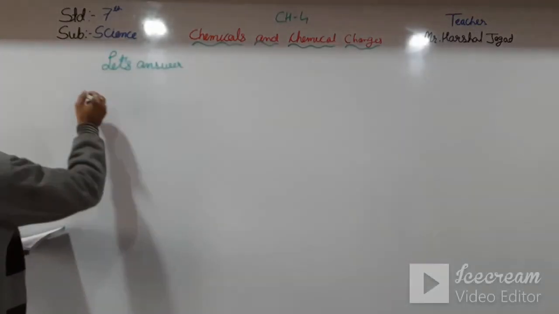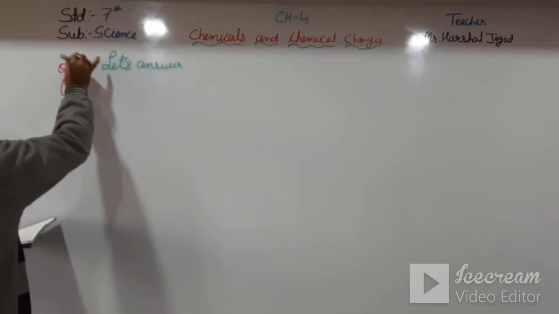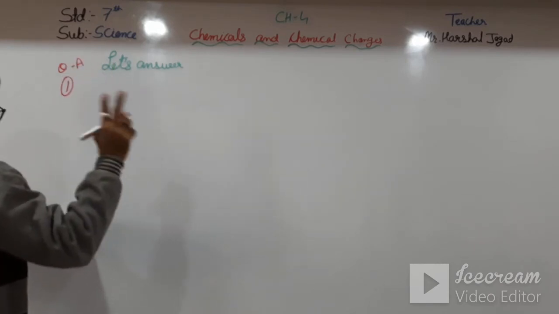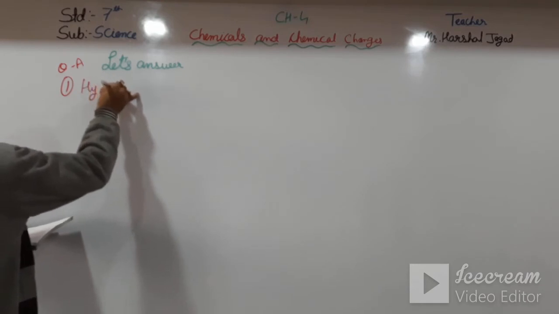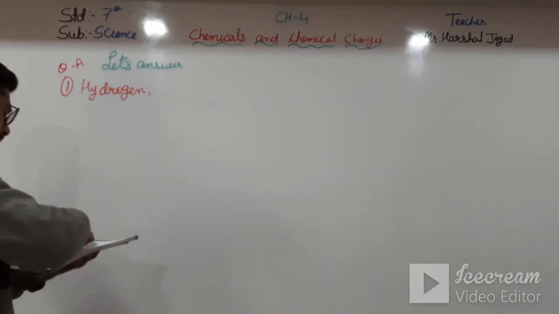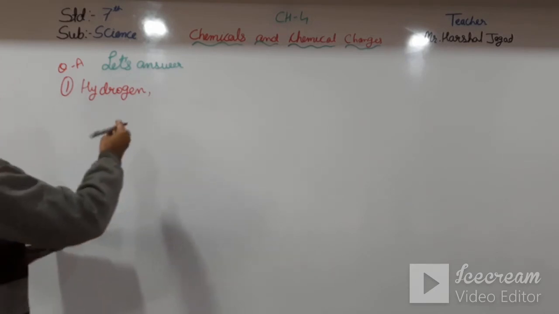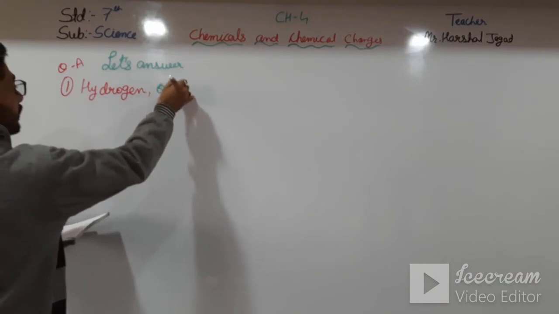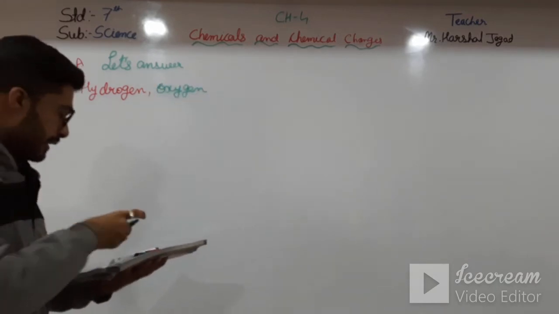So the first one, question number A: 2 atoms of hydrogen and one atom of oxygen.